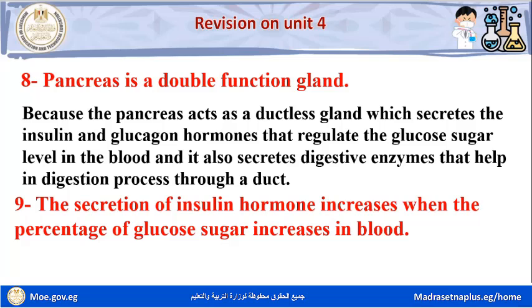Question number 9. The secretion of insulin hormone increases when the percentage of glucose sugar increases in blood. We said before that the secretion of glucagon hormone increases when the percentage of glucose sugar decreases in blood. Okay, this question: the secretion of insulin hormone increases when the percentage of glucose sugar increases in blood